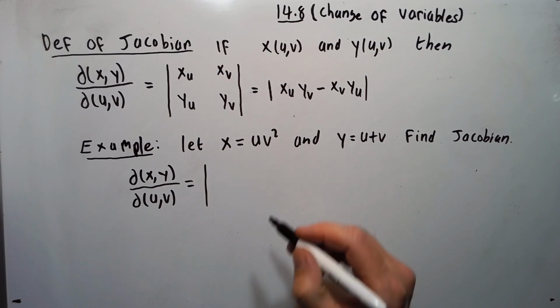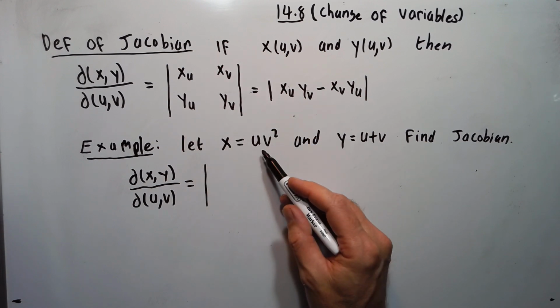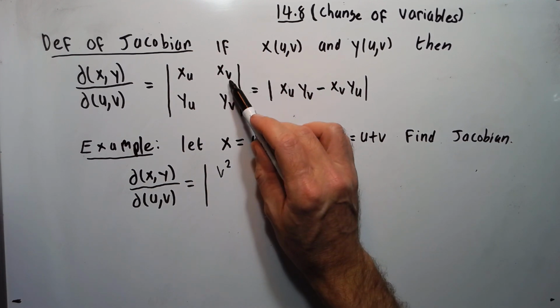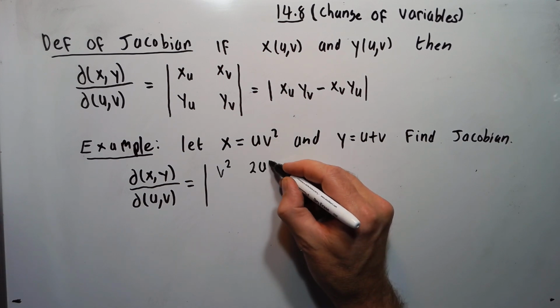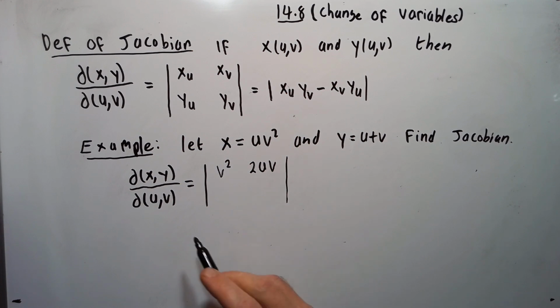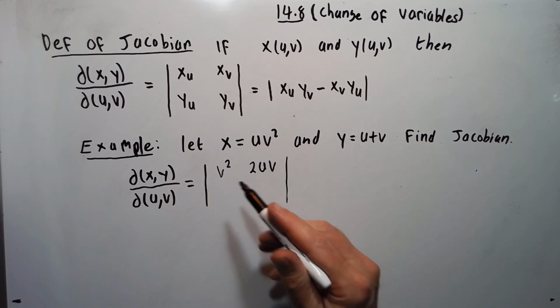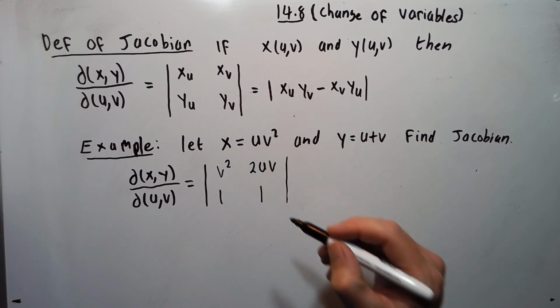So the partial derivative of x with respect to u is going to be v squared. Then the partial derivative of x with respect to v will be 2uv. Then the partial derivative of y with respect to u will be 1. The partial derivative of y with respect to v will be 1 also.